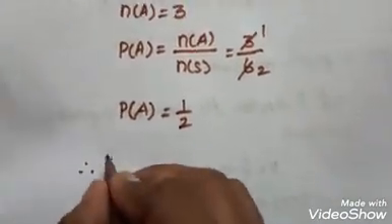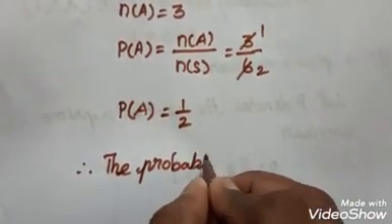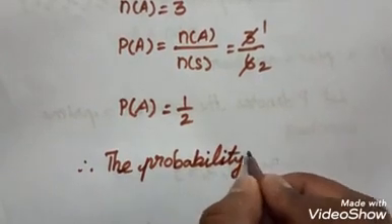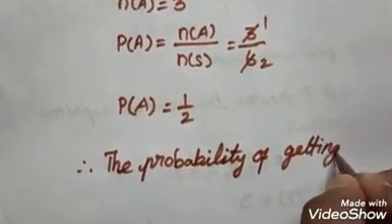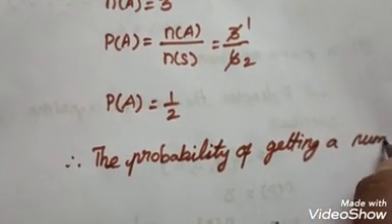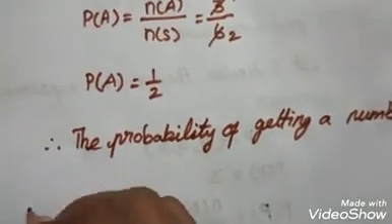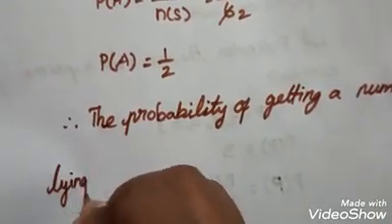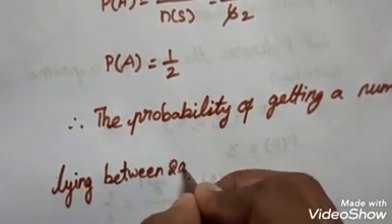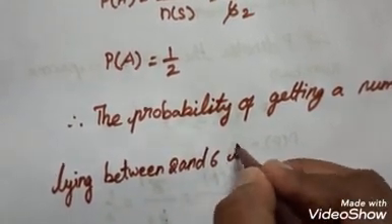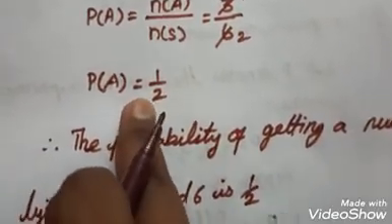Therefore, the probability of getting a number lying between 2 and 6 is 1 by 2.